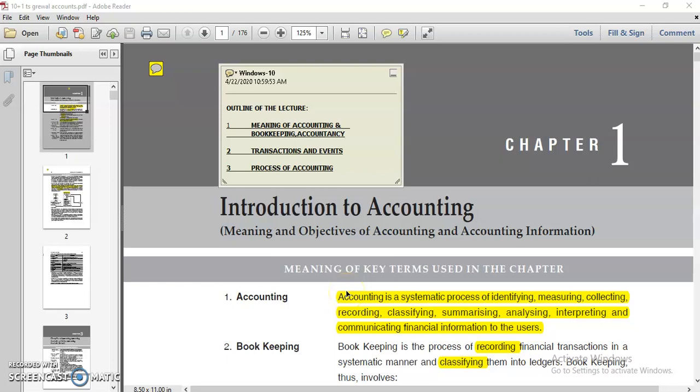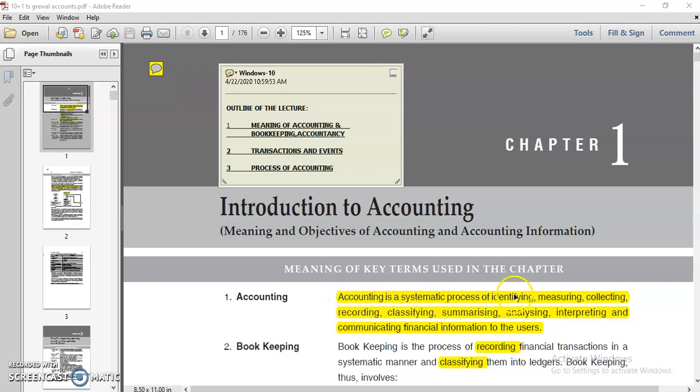As we understood in the last video, accounting is just a language. We have to understand this language. Like English, Punjabi, Hindi, these are languages; in the same way, accounting is the language of a firm or a company or an individual or a business organization. So we have to just understand this language. Let's start with the meaning of accounting.